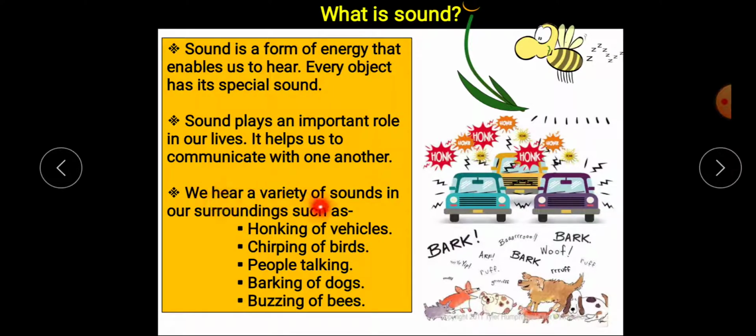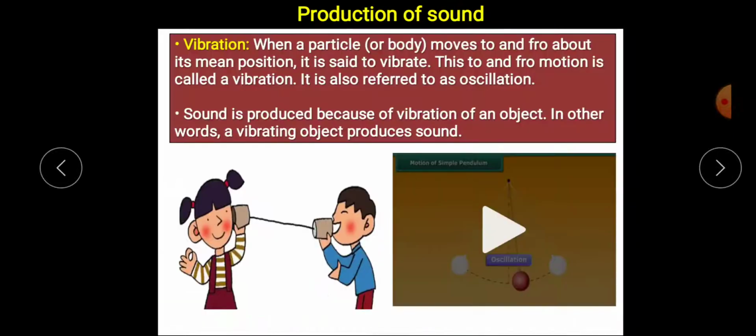We hear a variety of sounds in our surroundings, such as honking of vehicles, chirping of birds, people talking, barking of dogs, buzzing of bees, typing on the laptop, talking on mobile phone, playing games, music. So these are various types of sounds which are present around us. Now let's see how sound is produced.